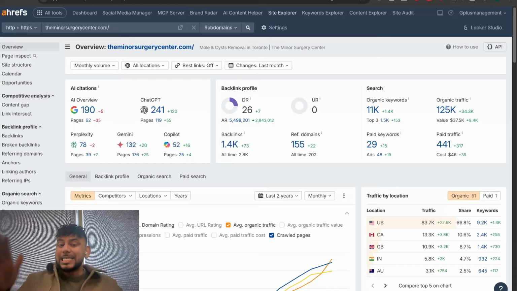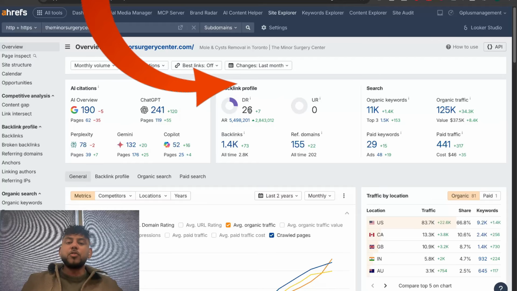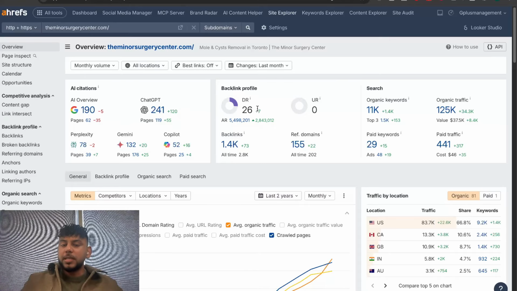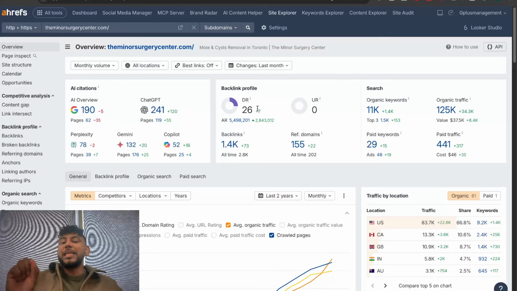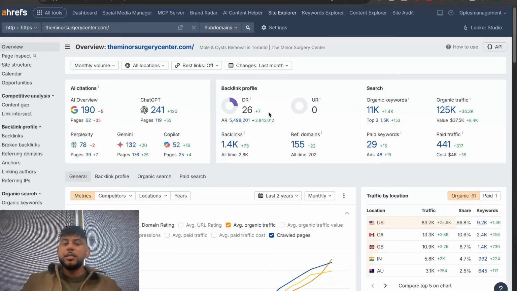In January of 2025, our client had a DR of 9. Fast forward a couple of months, in December of 2025, they now have a DR of 26. That's a pretty big increase in just a couple of months. And we did this all with spending $0 on backlinks, link insertions, or guest posting. So, how exactly did we do this?